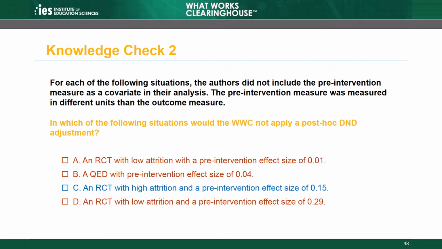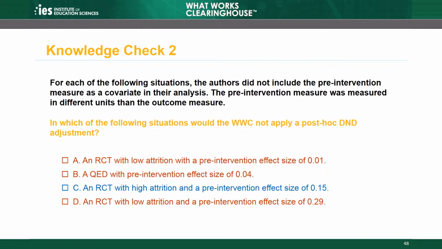A is an incorrect answer. The study is eligible to receive the Meets WWC Group Design Standards without reservations rating and shows minimal differences at baseline, 0.01 standard deviations. The WWC would still apply a difference in differences adjustment because the authors did not control for the baseline difference in their analysis. B is an incorrect answer.